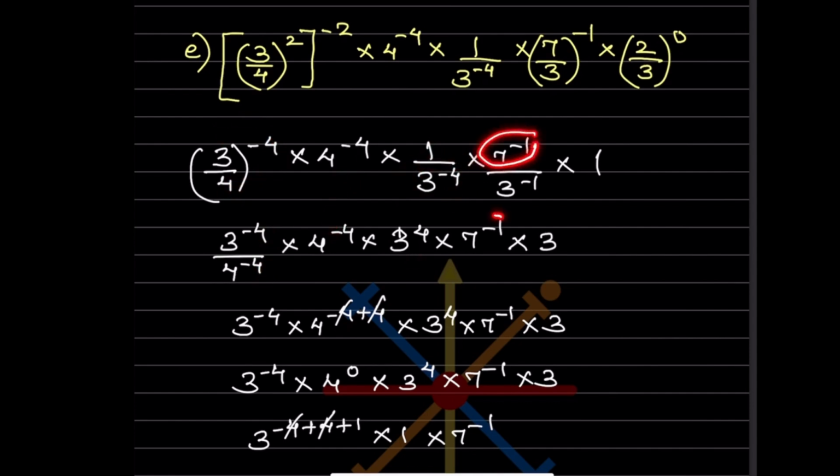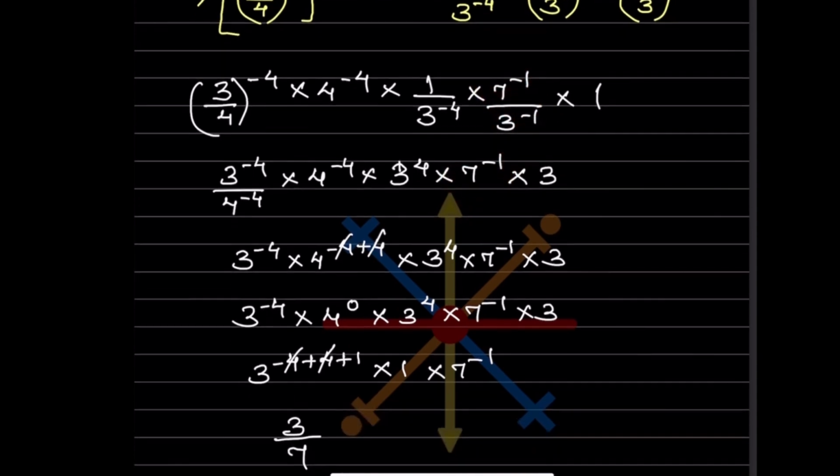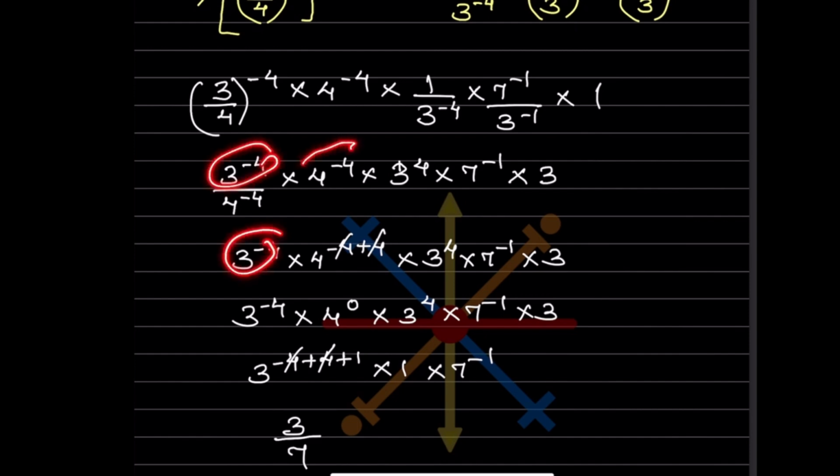This we will keep as it is. This is divided by 3 raised to minus 1. This is negative 1. If it goes to the numerator, that is going to be 3. So now what will you write here? This as it is. Now can you see here?